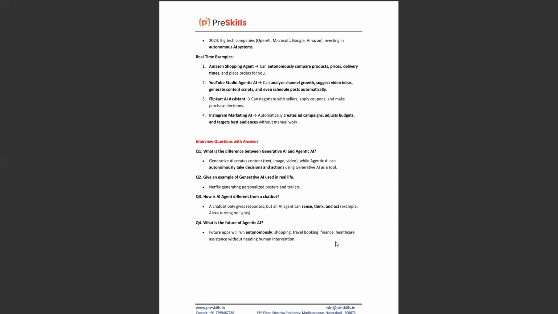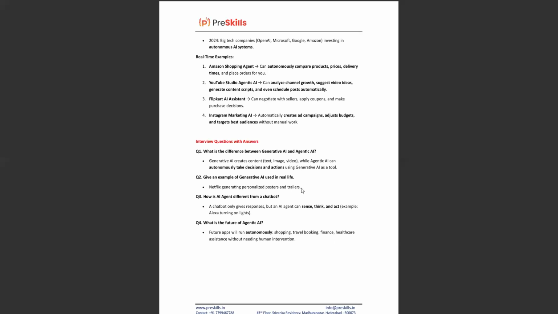Agentic AI is a combination of generative AI and agents, and it also learns and memorizes. In future, it will use the same.